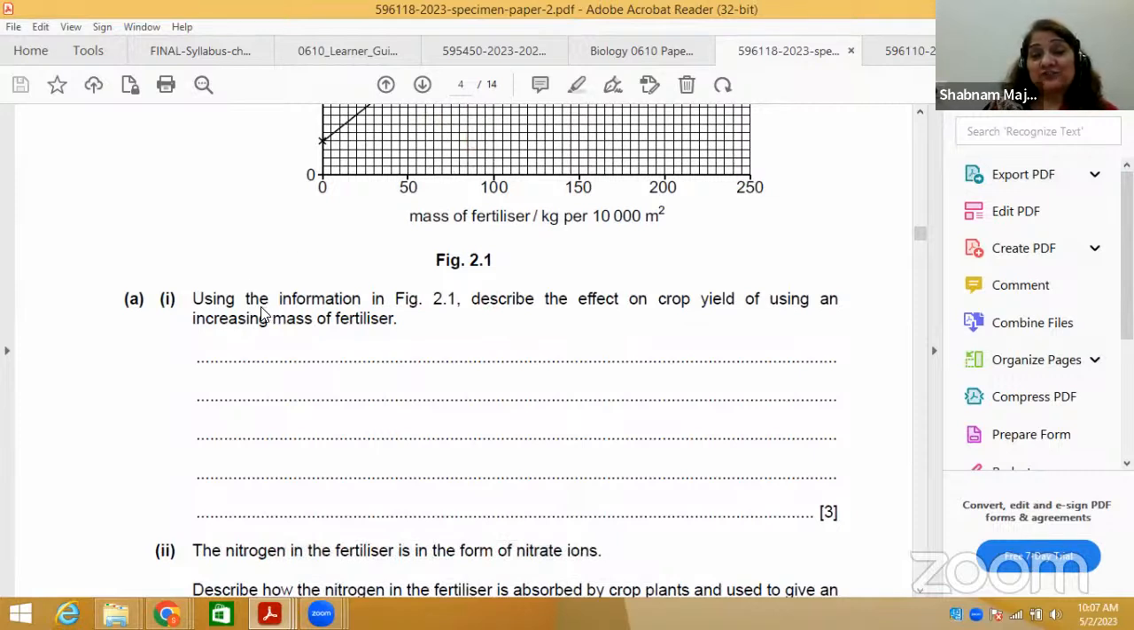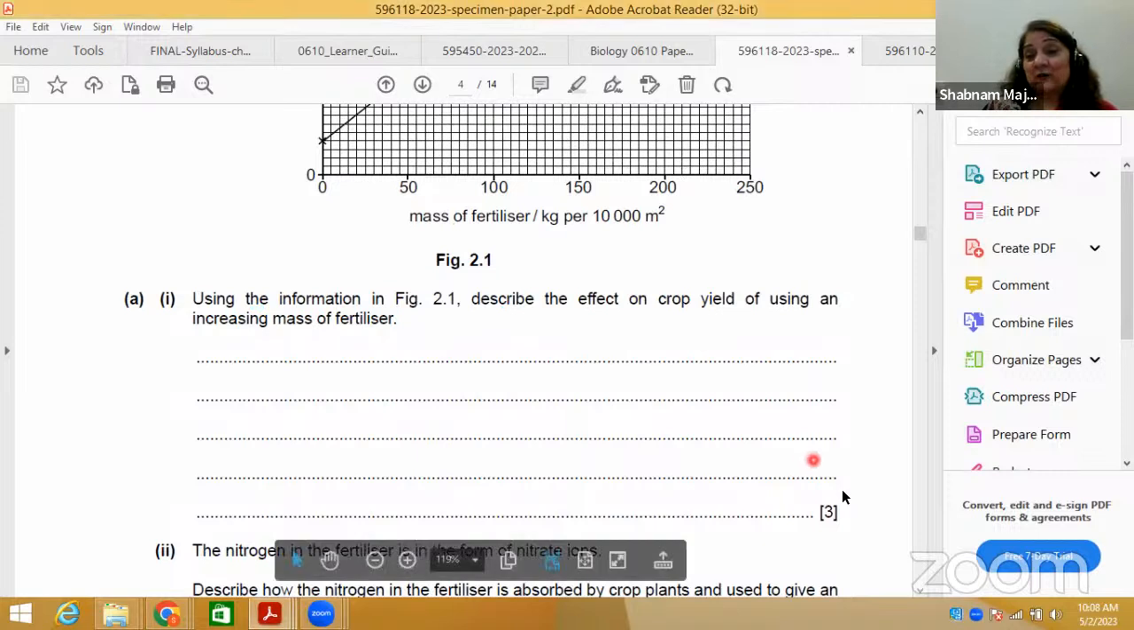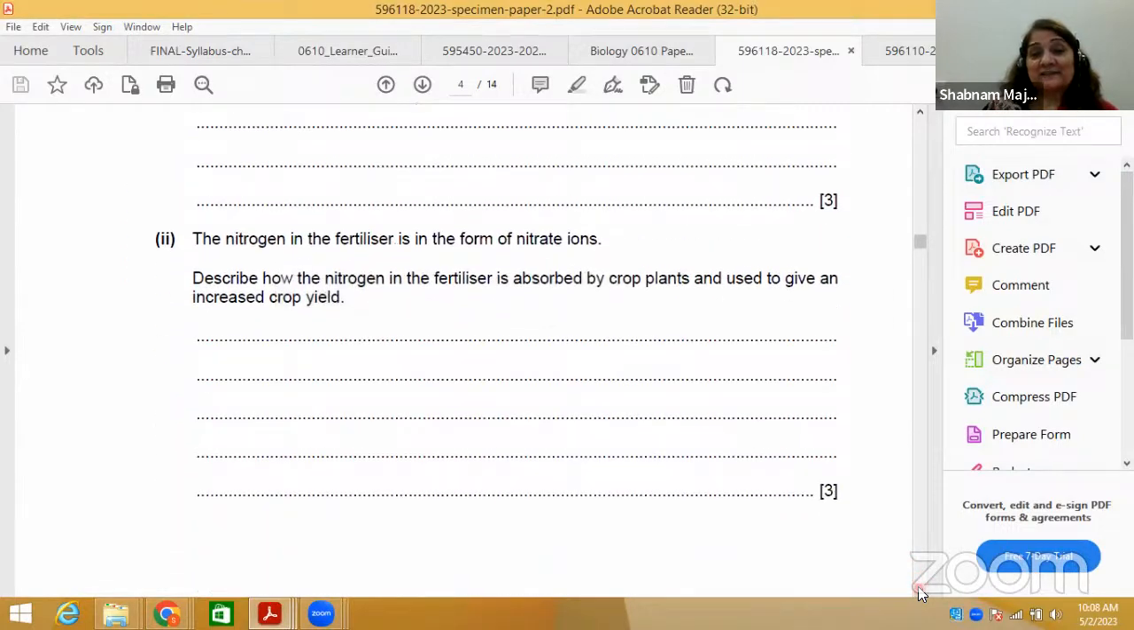Now, underline in your question paper: using the information in figure 2.1. What is the command word used here? Describe. Describe the effect on crop yield of using an increasing mass of fertilizer. Now, this is for 3 marks. So please, you have to use the quoted figures. I'm going to discuss the answer, showing you the mark scheme as well, but you have to quote the figures. It's very easy. Only thing is, you should have an idea that you have to quote the figures and match them. Now, next part.